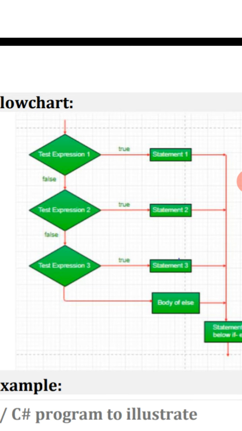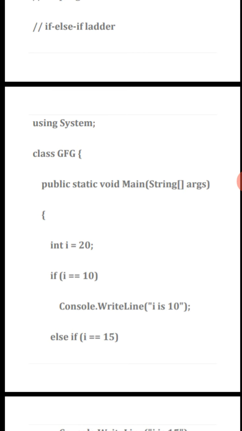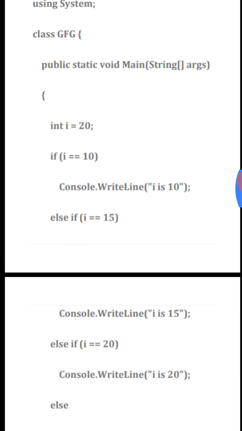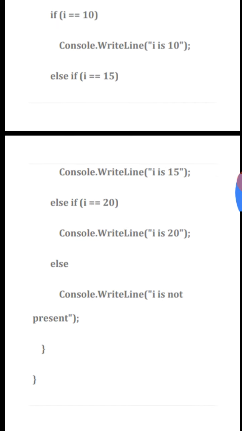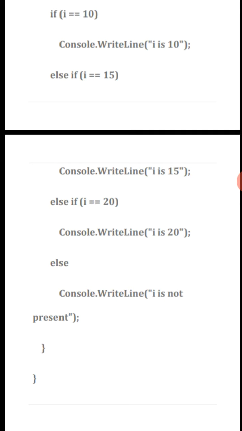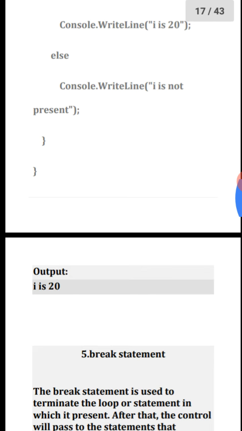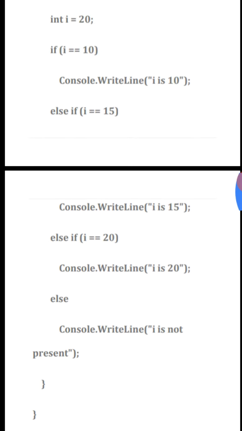See the example. Using System; class GFG { public static void Main(string[] args) { int i = 20; if (i == 10) Console.WriteLine("i is 10"); else if (i == 15) Console.WriteLine("i is 15"); else if (i == 20) Console.WriteLine("i is 20"); else Console.WriteLine("i is not present"); Output is: i is 20.